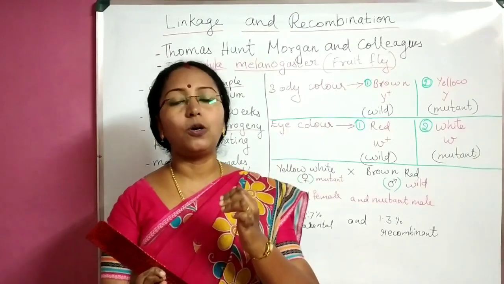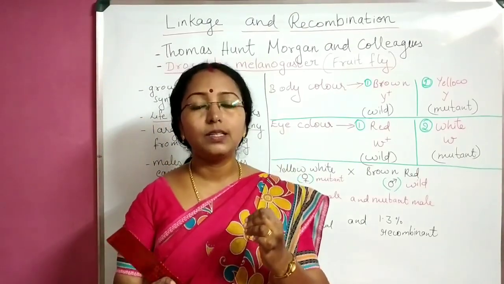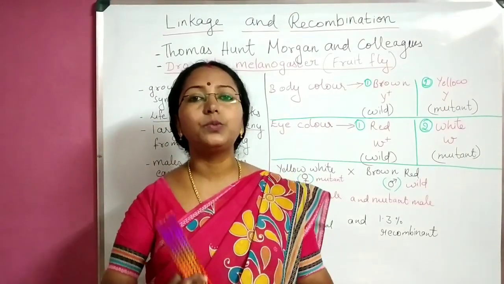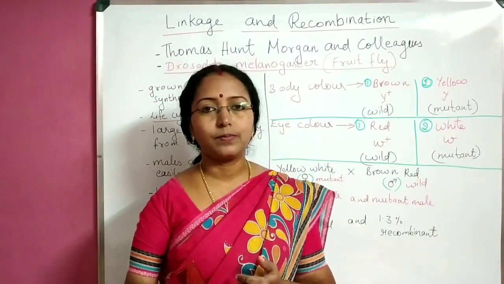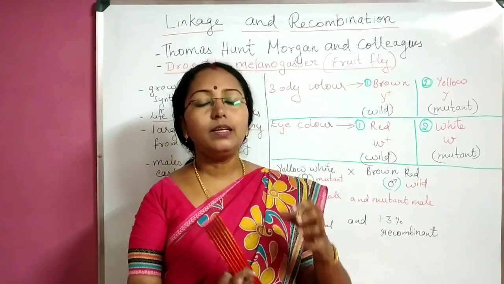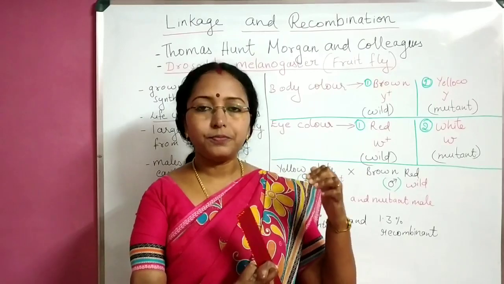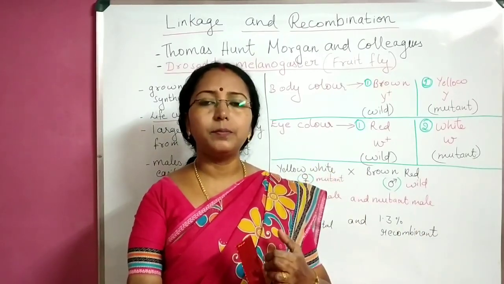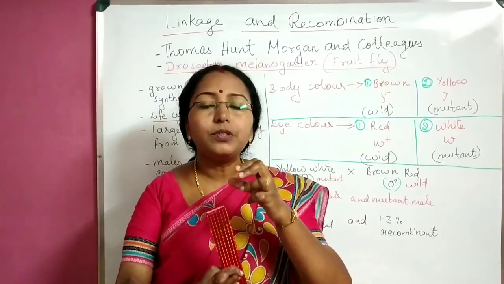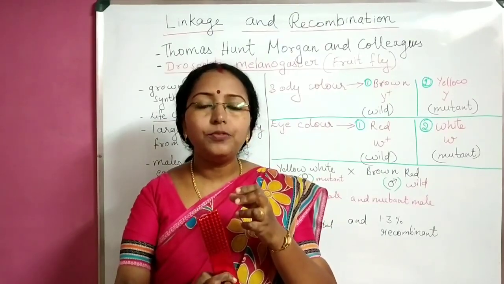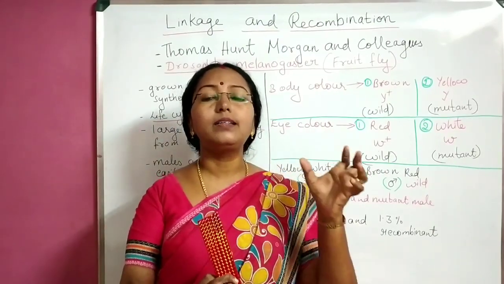Among these 2 forms for each trait, which one is dominant, which one is recessive? In this particular experiment, instead of the word dominant, we use the term wild type.